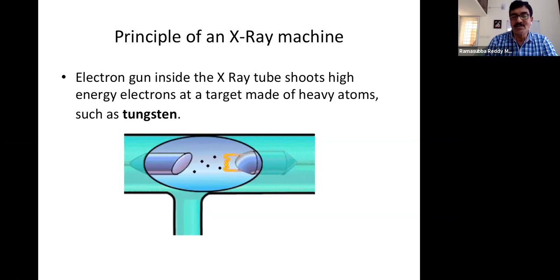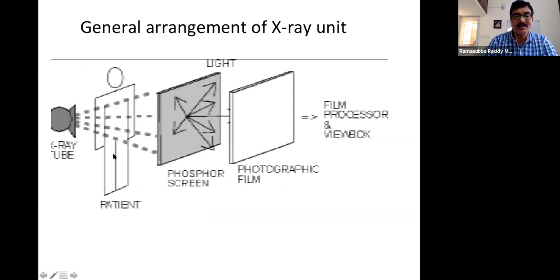So that energy, if we give it, and suppose we place any energy absorbing material like our body or tissue or bones or maybe an iron plate, a copper plate, whatever it is, if that whole energy is not absorbed by the object that is coming in between, then the remaining energy will come and impinge on the film.